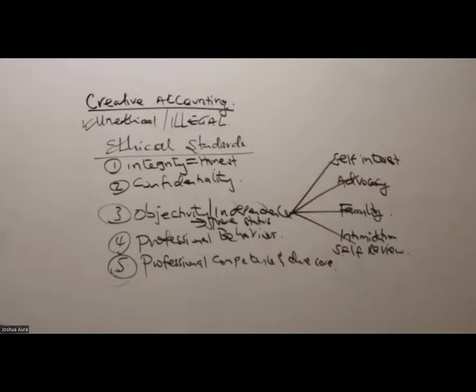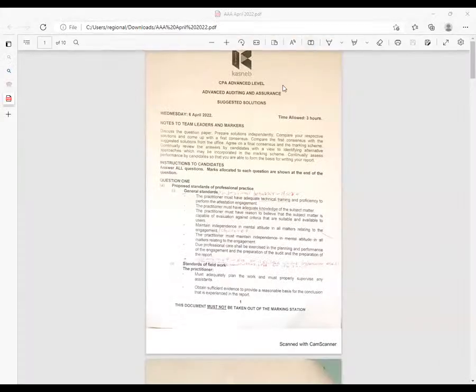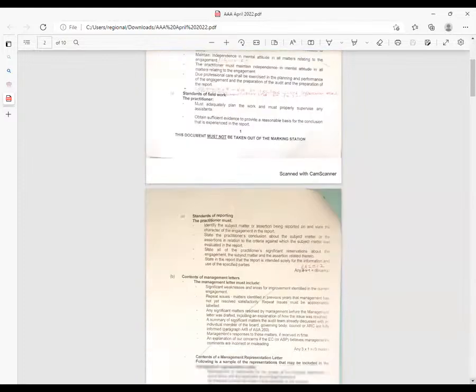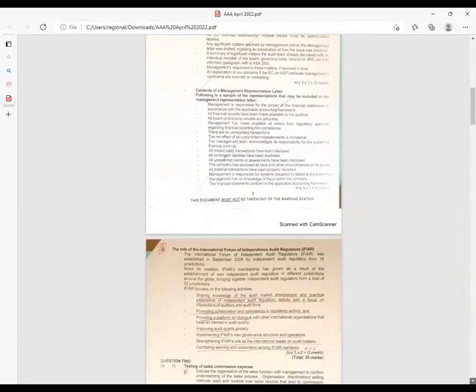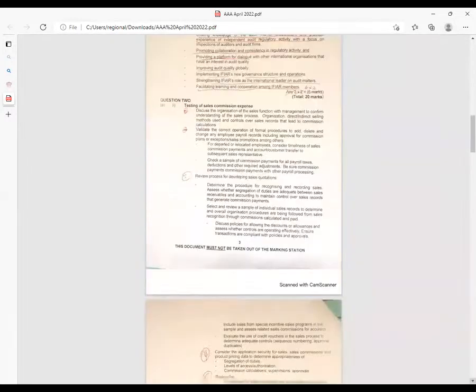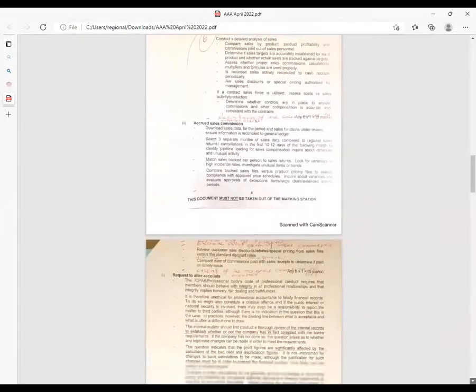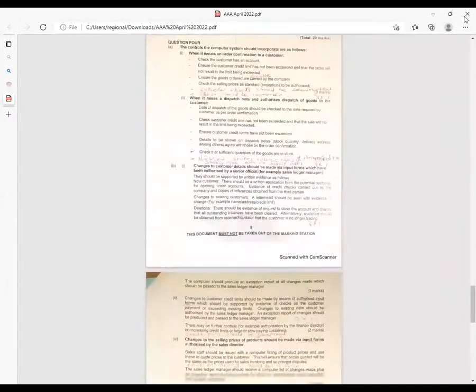The paper looks quite old, but it doesn't really matter. So if we go to question number 2.